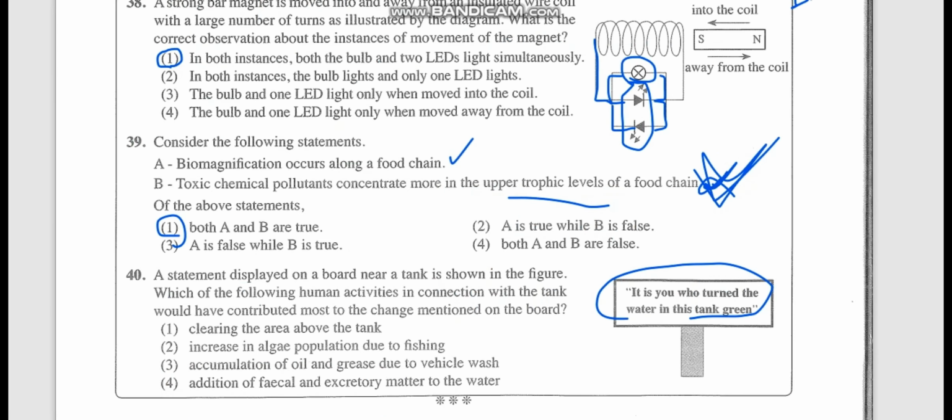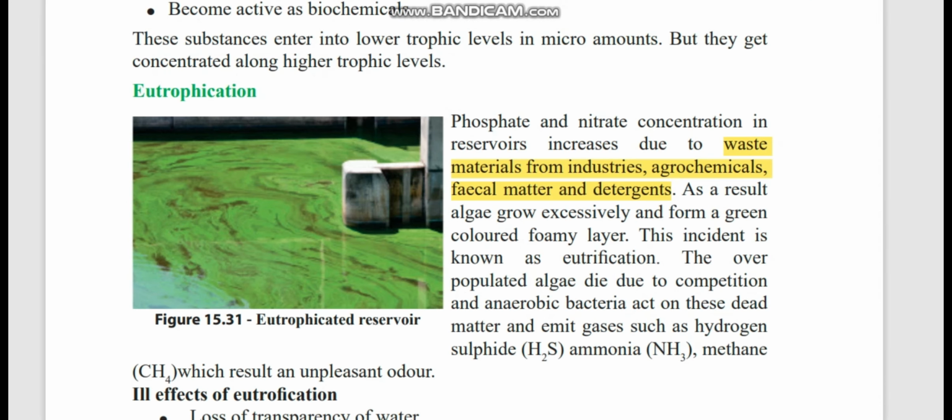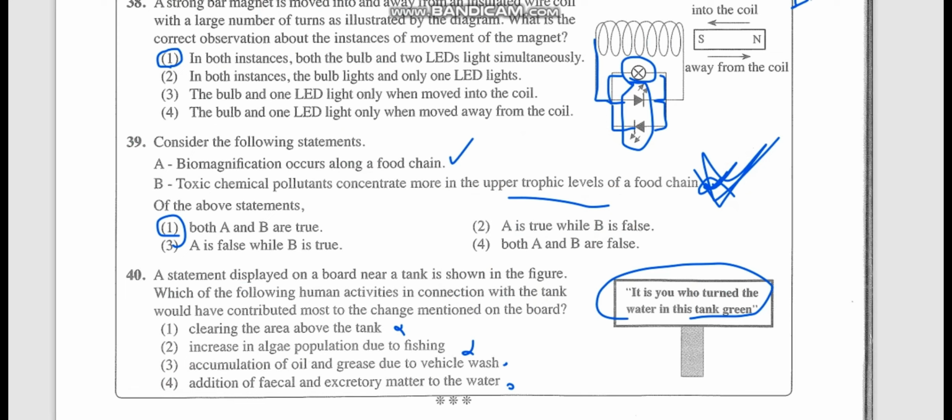So clearing the area above the tank. Increase in algae population? No. Oil and grease due to vehicle wash. Addition of fecal and excretory material to the water. Waste materials from industries. Yes, see fecal matter. Can you see fecal matter? Due to this, the algae population will grow. So fecal matter and excretory matter, yes, those things will contribute to eutrophication. Especially when you add drainage water and all, the water turns green in color and gives a very bad odor.